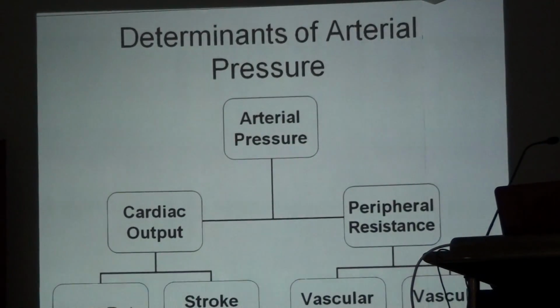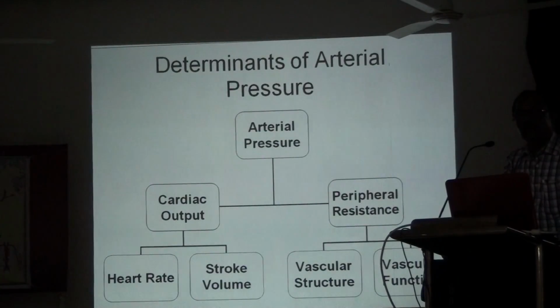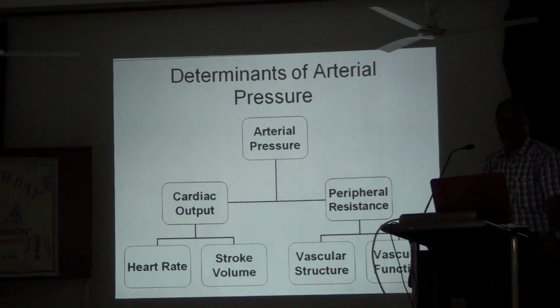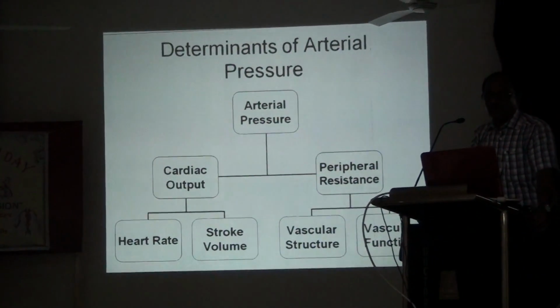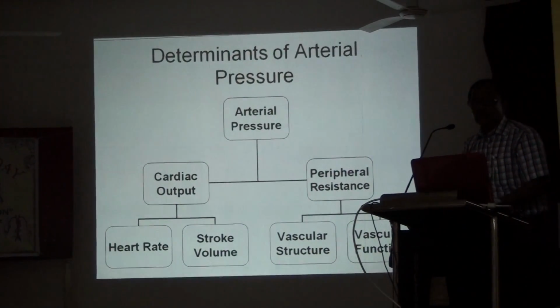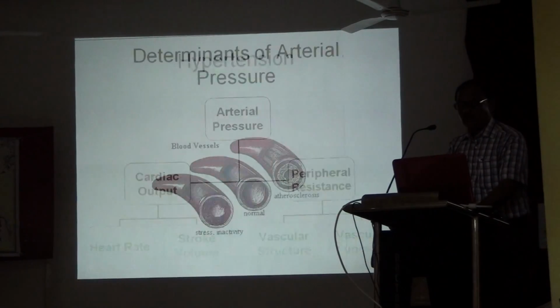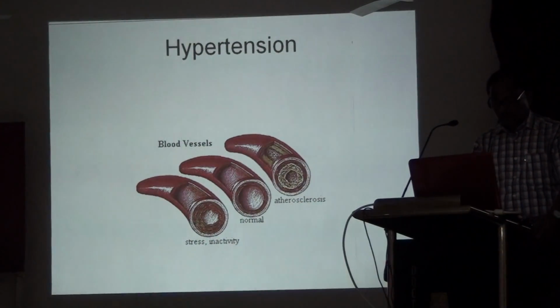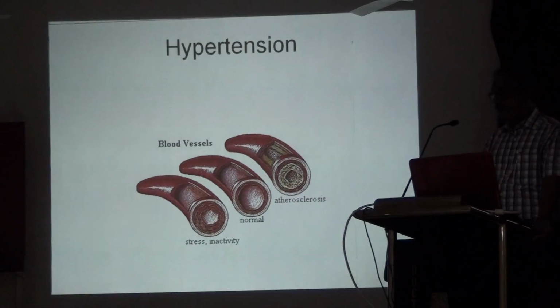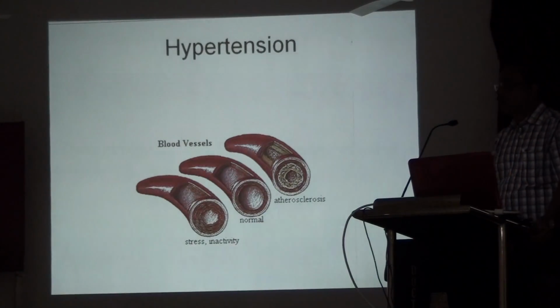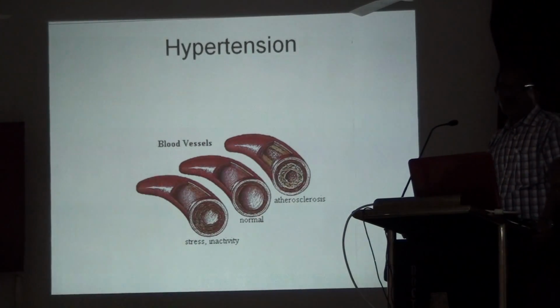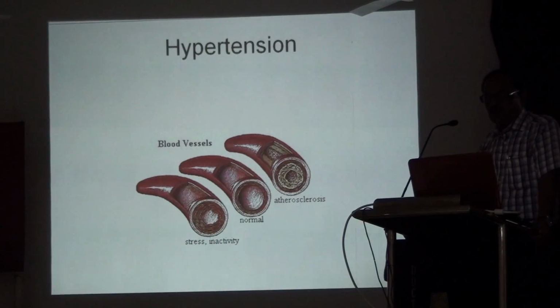The determinants of arterial pressure are the cardiac output and the peripheral resistance. Both are involved in causing raised arterial pressure, or hypertension. Here is the arterial lumen.